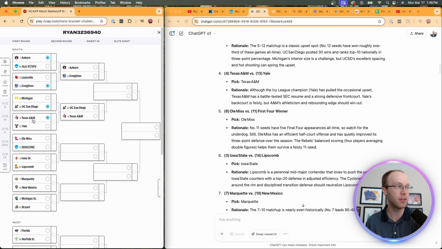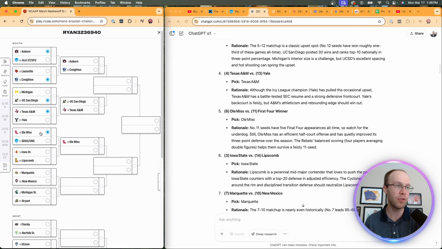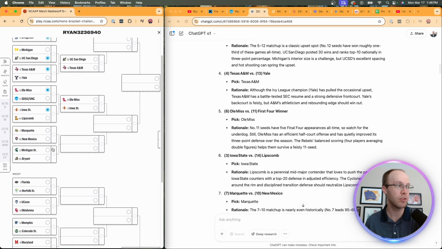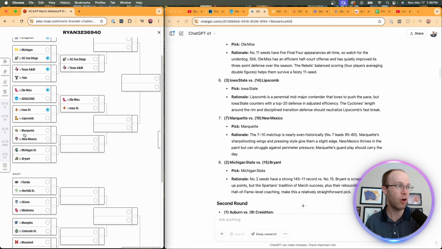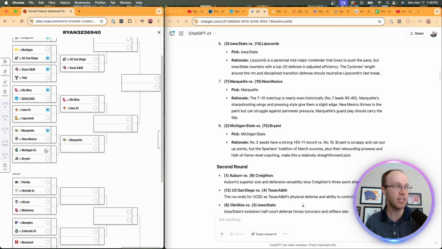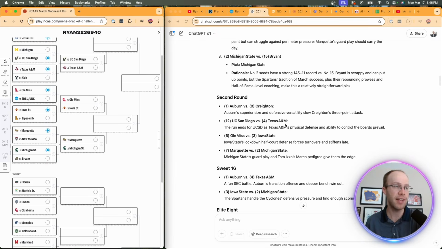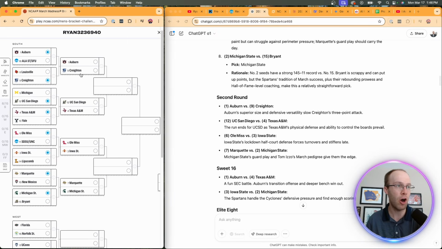Texas A&M over Yale. They have Ole Miss over the 11th seed. They have Iowa State over Lipscomb. They have Marquette over New Mexico. Then they have Michigan State over Bryant. And we're going to stay in the same region here. Next, they have Auburn over Creighton. So let's pick Auburn here. They have Texas A&M beating UC San Diego. They have Iowa State beating Ole Miss. And then they have Michigan State beating Marquette.